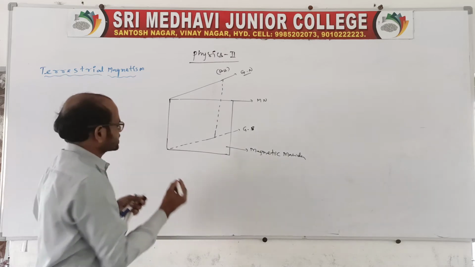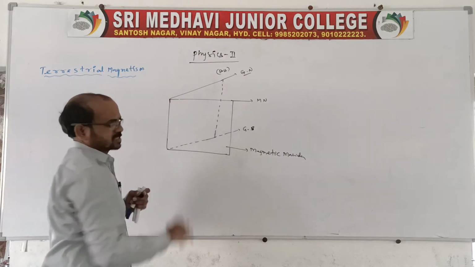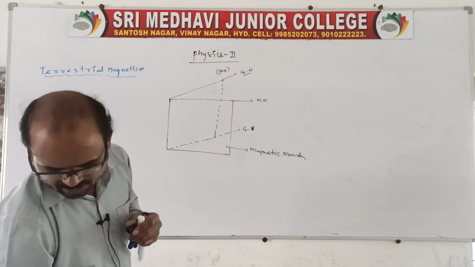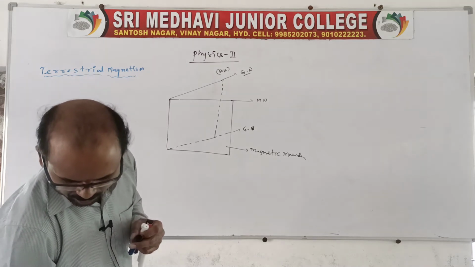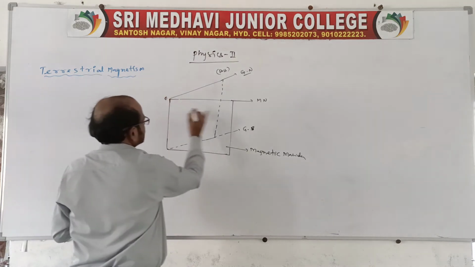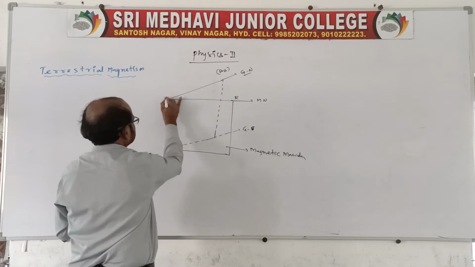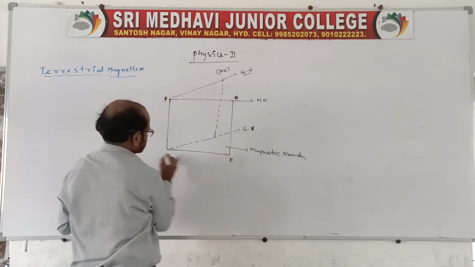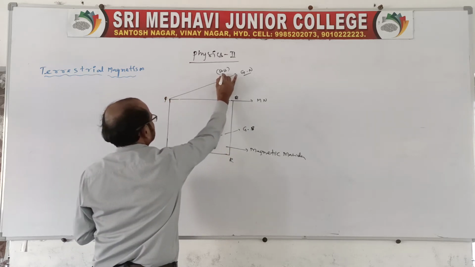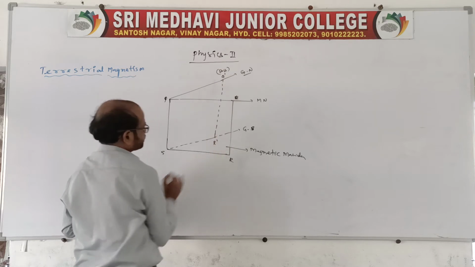And here you give some names: P, Q, R, S. And here it is Q dash and here R dash.